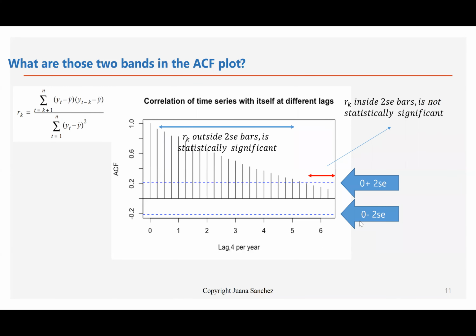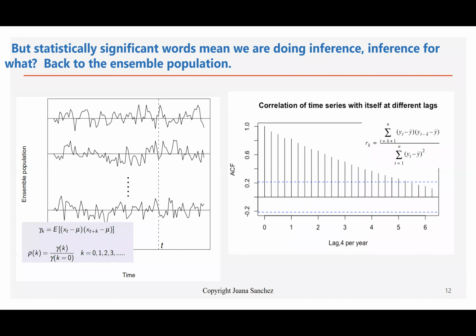So, okay, talking about statistical significance puts us in the realm of statistical inference. That's what we only study in mathematical statistics and statistics, right? But inference for what? That makes us think, well, if our little r sub k, the sample autocorrelation coefficient, has a standard error, that means that it's an estimator, right? It's an estimator for what?